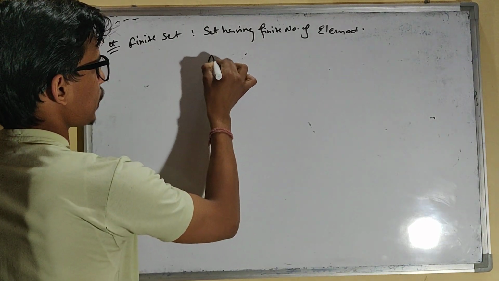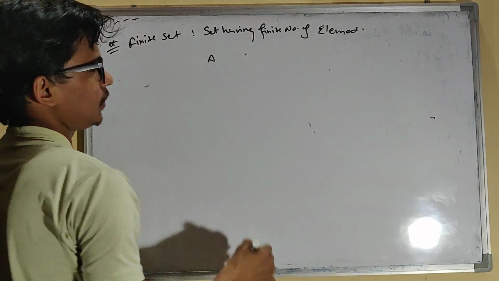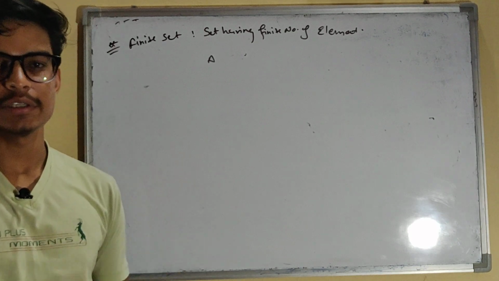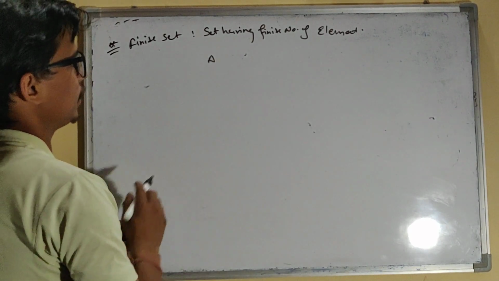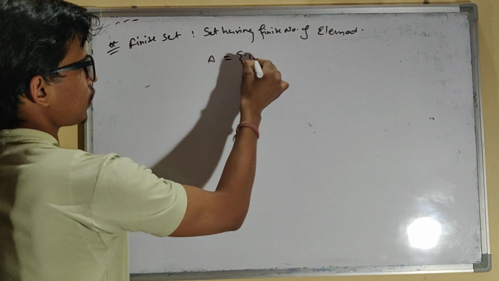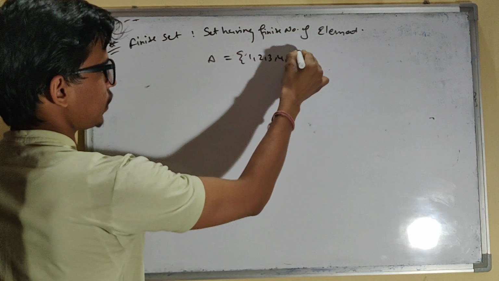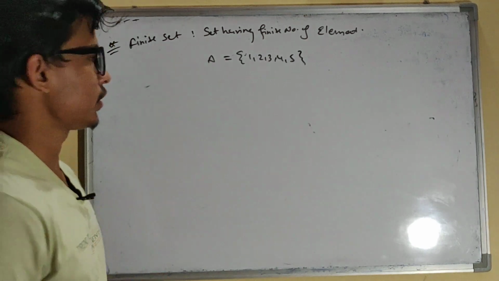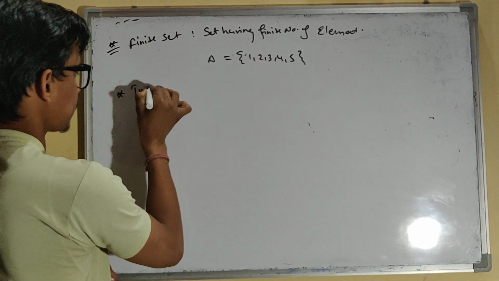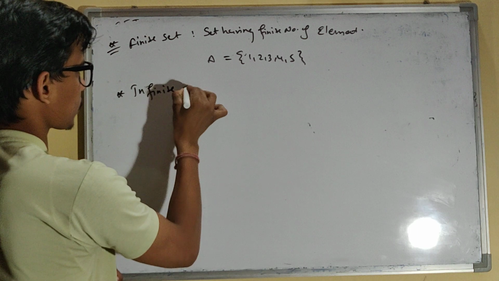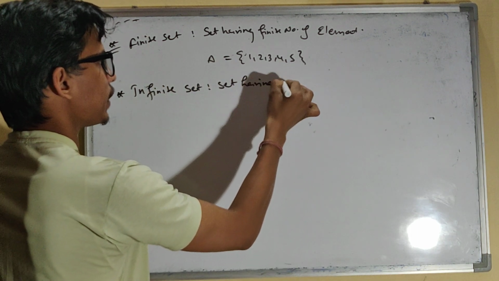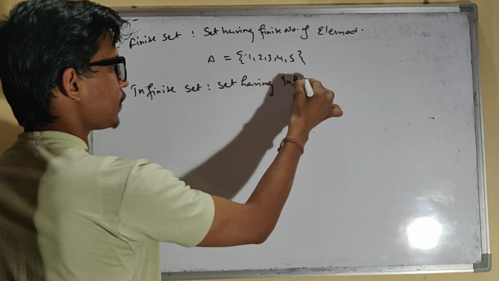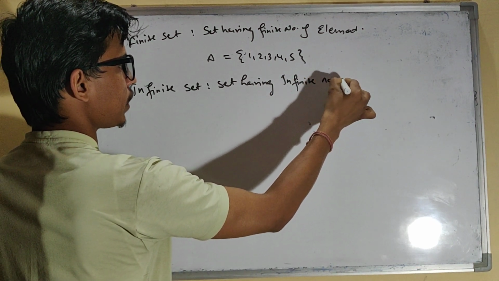For example, the set of vowels, the set of consonants, or A equals 1, 2, 3, 4, 5. They are all finite sets. The next is infinite set, a set having an infinite number of elements.